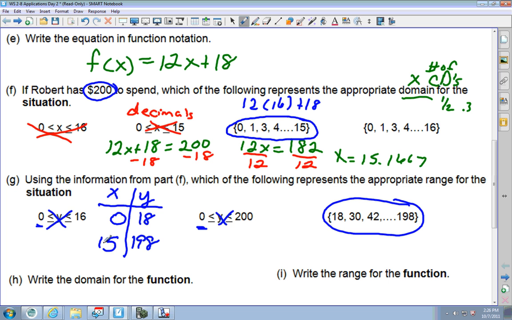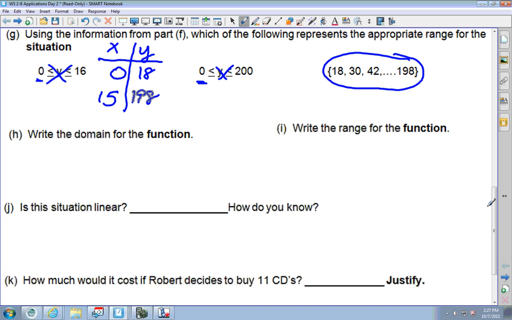Okay? Now, the next questions down here, though, are asking you what is the domain of the function. When you're talking about just the function, you're talking about just the equation. That is always all real numbers. Same thing here, range.